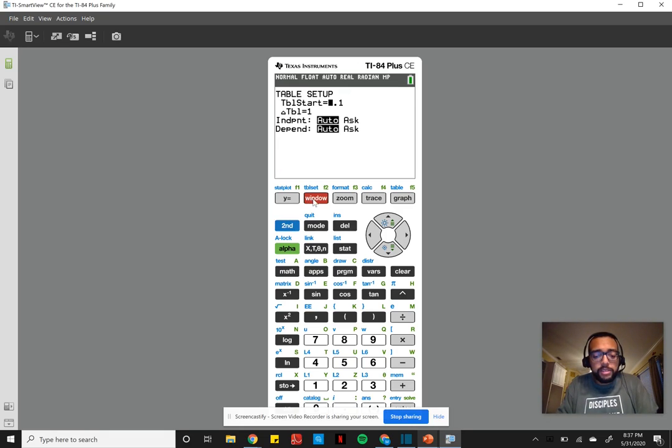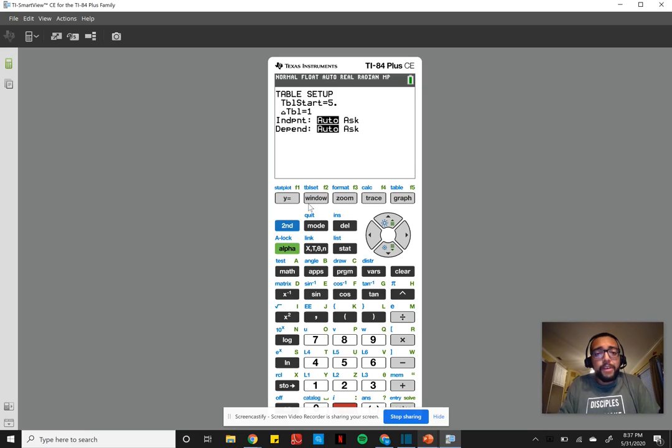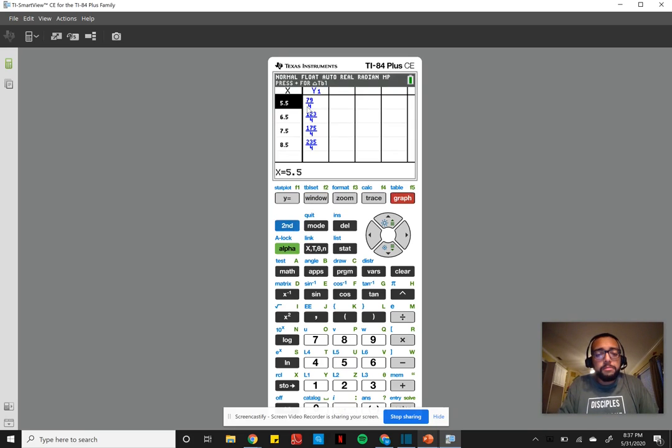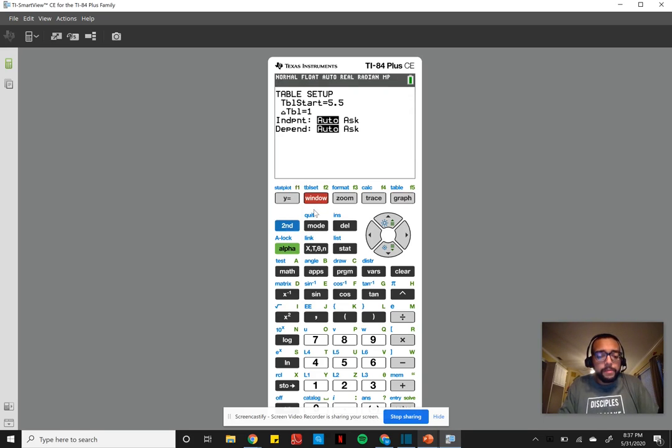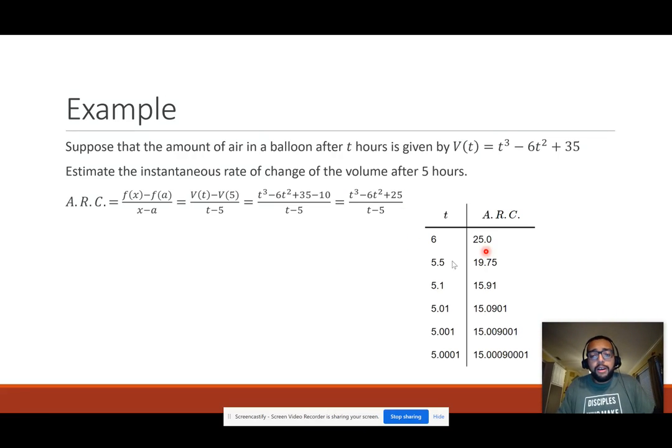So if we start off with 6, it looks like it'd be 25. Same thing here. We'll start off with maybe 5.5, then 5.1, and so on and so forth. I did a bunch of numbers so you can see the rapid rate of change. With 6, it was 25. 5.5 was 19.75, and so on. And you see here, as it gets really, really close to t equals 5, I'm getting really close to 15. So that was one side of t equals 5.